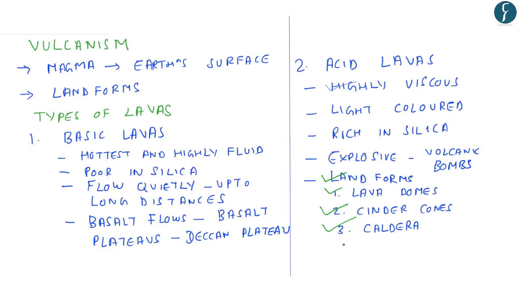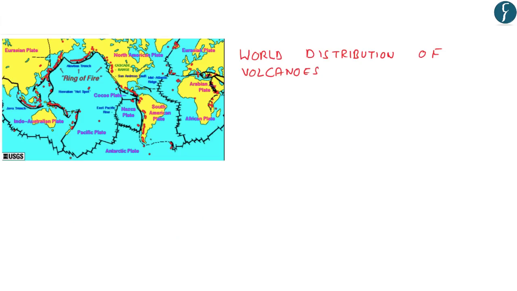Let us understand what are caldera lakes. During eruptions, material from the top of the cone collapses into the vent opening itself. This leads to the widening of the opening of the volcano and leads to the formation of caldera lakes. So we understand the basics of volcanism and the different characteristics of the basic lavas and the acidic lavas. Next, let us understand the world distribution of volcanoes.